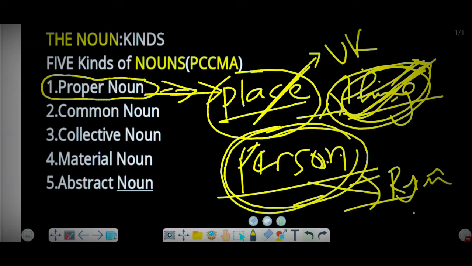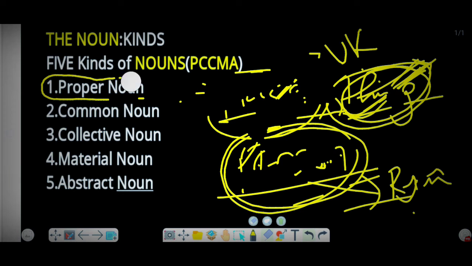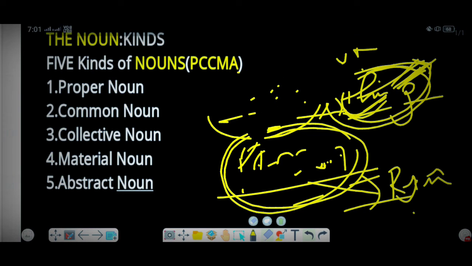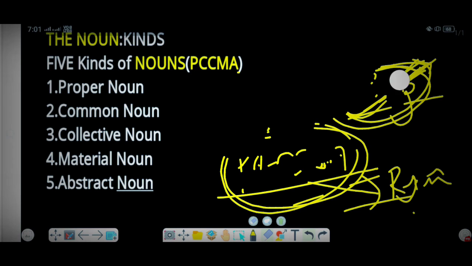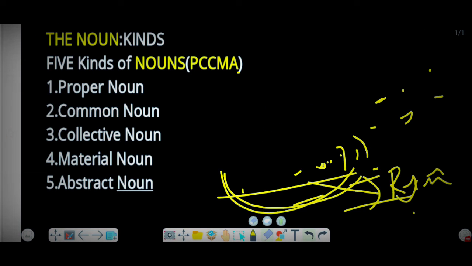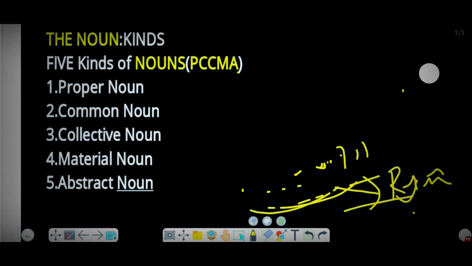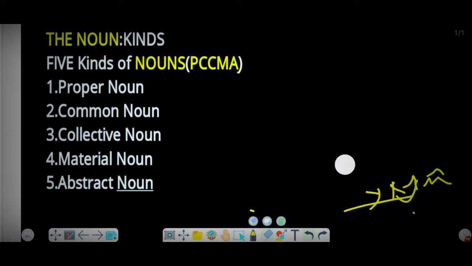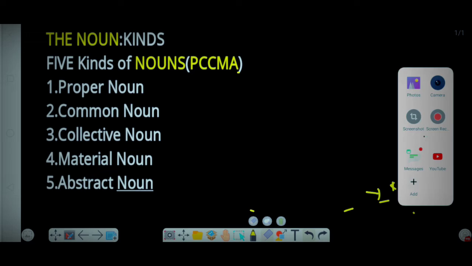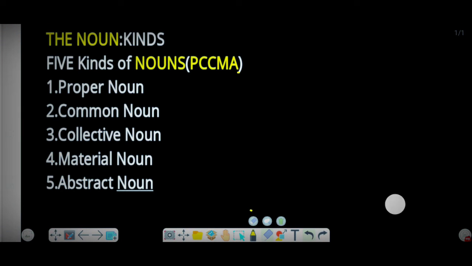When we talk about a particular person, we mean that it indicates the particular person's name. These three things, the name of a particular person, particular place, or particular thing, tell us about the proper noun.